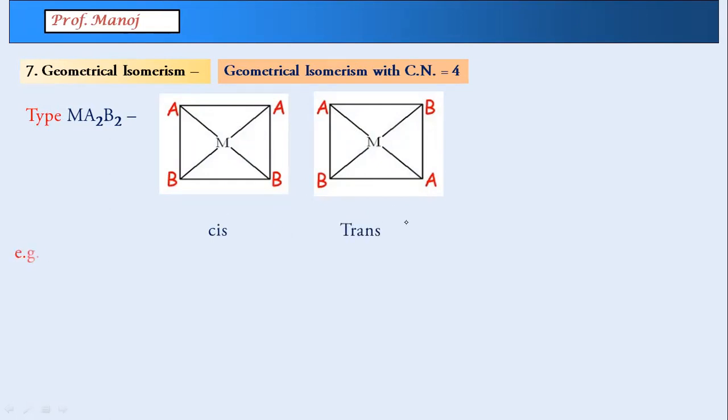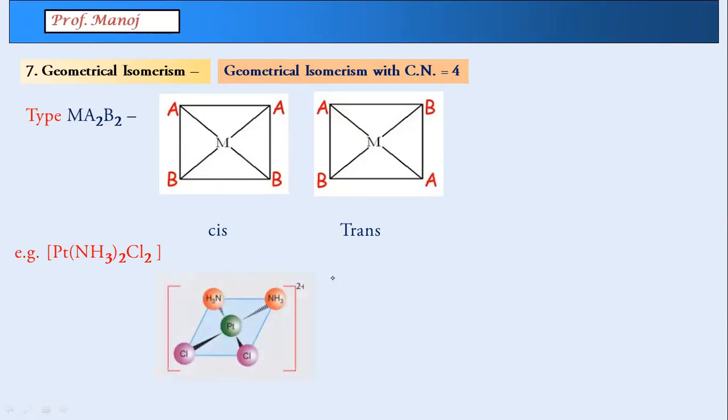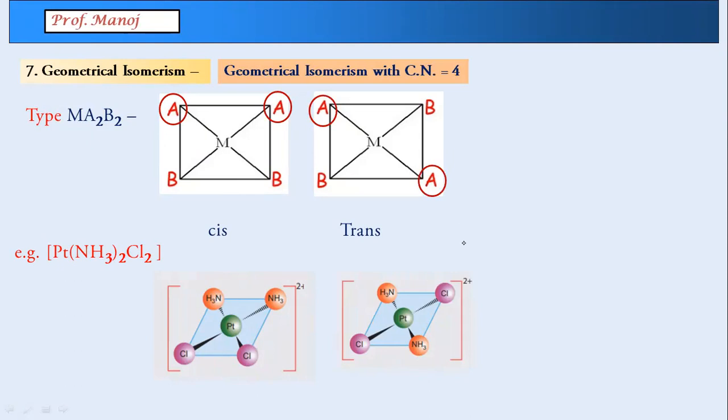Now for understanding, I'm giving an example here. Mostly the examples are the same in all the textbooks. This is one example: platinum with 2 ammonia on one side, which will be cis, and 2 ammonia on the opposite side, which will be trans. I'm marking here my reference ligand, which in this case is A. Obviously it could be B also, no problem at all. When you have two things, one of the groups is the reference ligand.